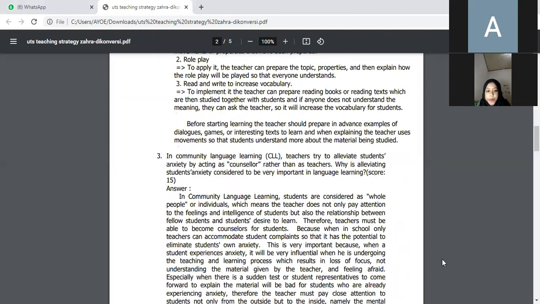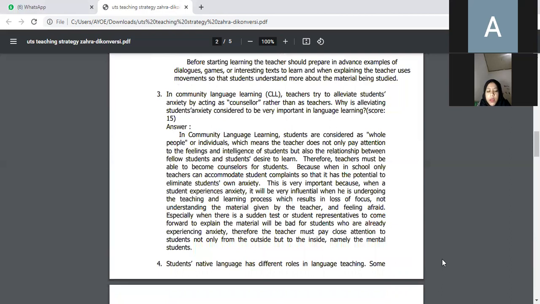Question number 3. In community language learning or CLL, teachers try to alleviate students' anxiety by acting as counselor rather than as teachers. Why is alleviating students' anxiety considered to be very important in language learning?